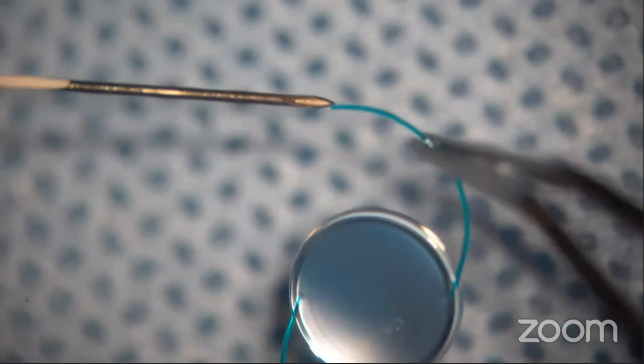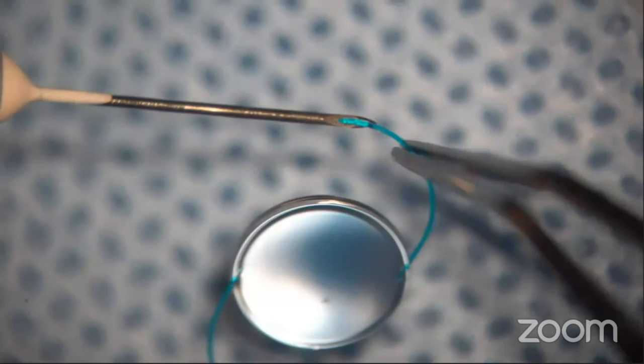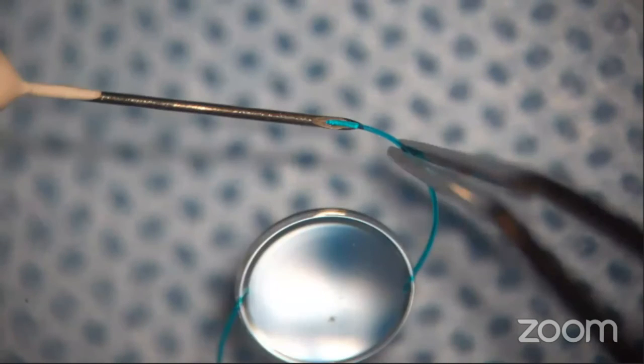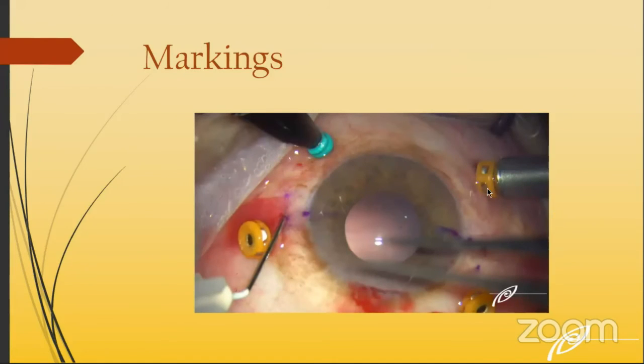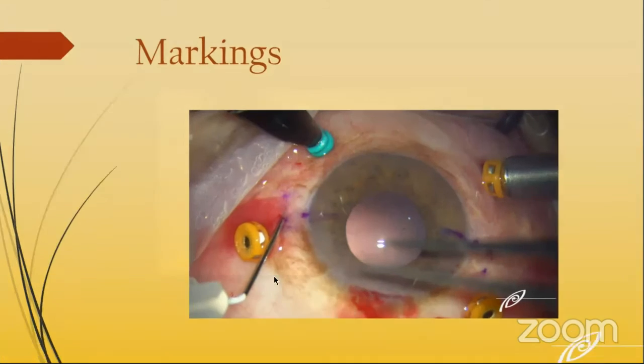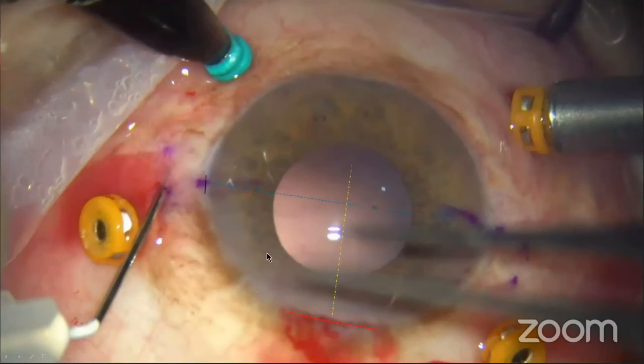So this is what we do. We try to practice beforehand to get a feeling of which lens you are going to use and which needle you are going to use and how you are going to thread it. So you get a grip of how it feels. Then markings are very important because that's how we are going to introduce it. So first you have to mark the 180 degree axis by some toric marker, which should be roughly perpendicular to the rhexis, to the wound.